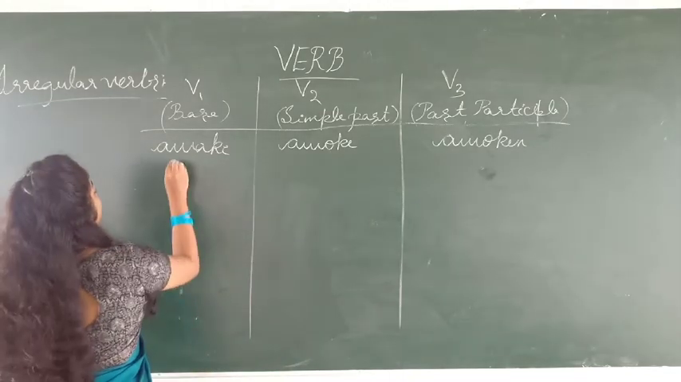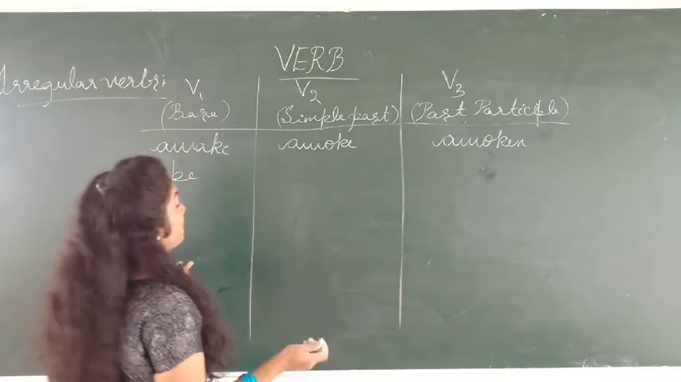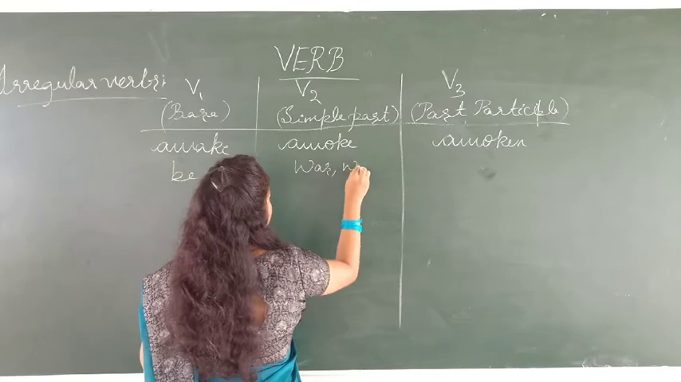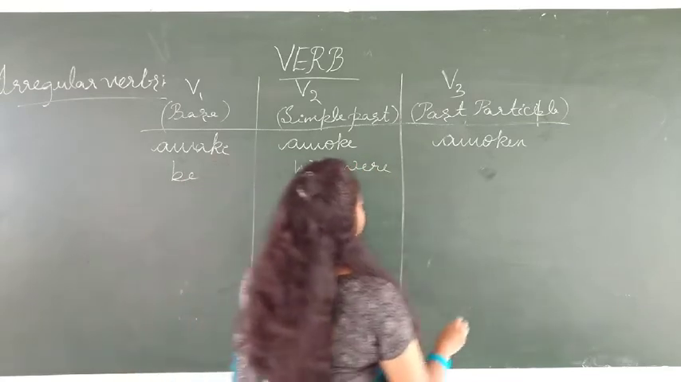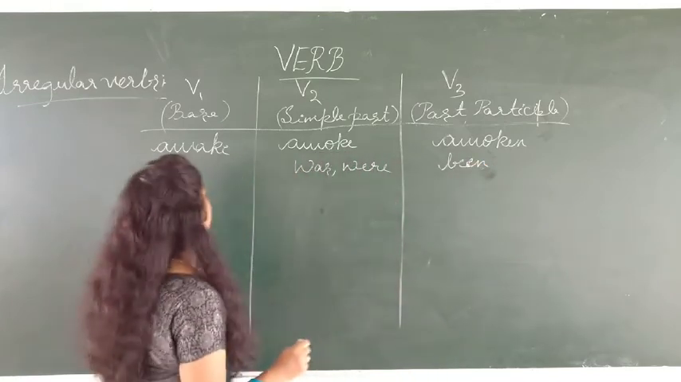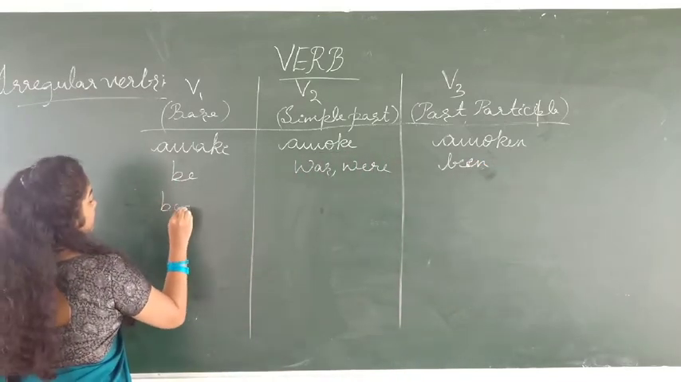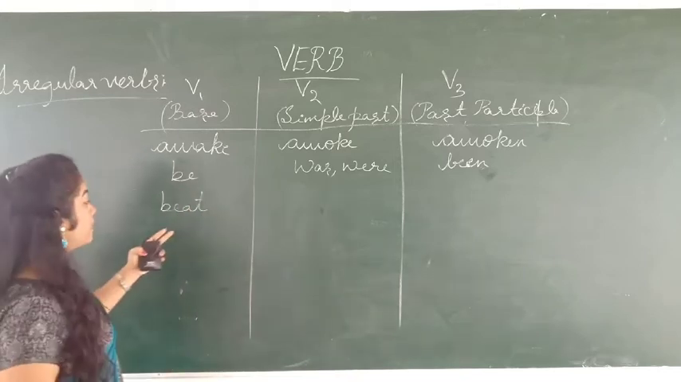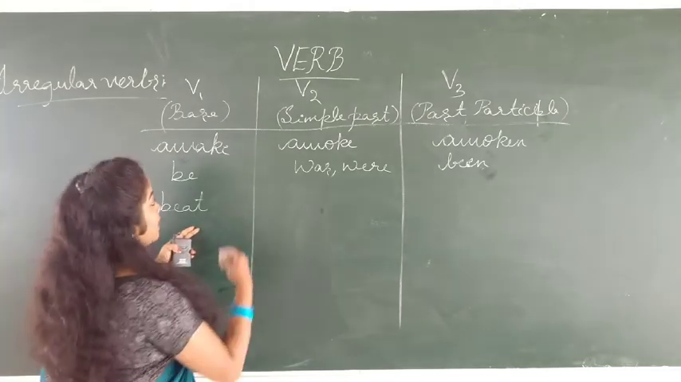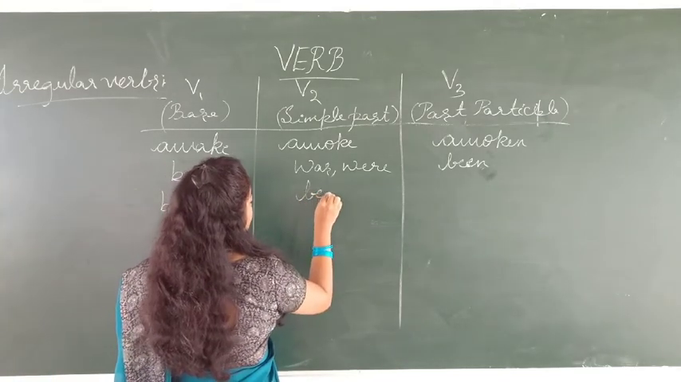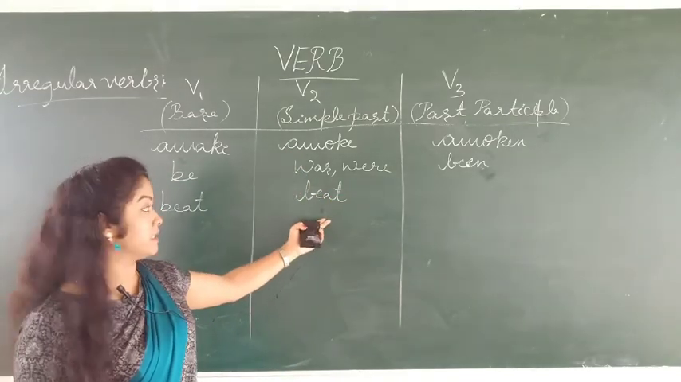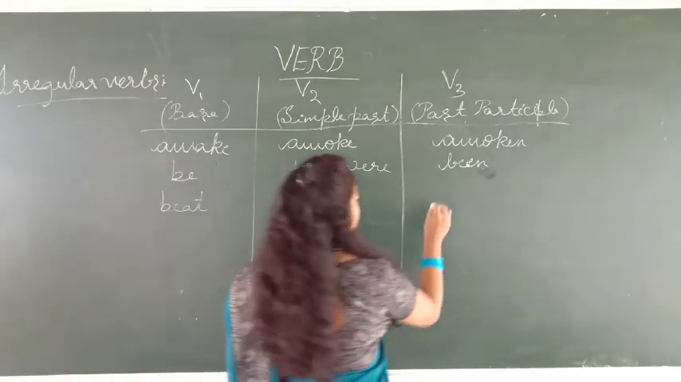Next one is be. For simple past, be changes to was or were. And again, been. Okay, the next one, beat. For beat, it is in the present tense. And when it comes to past, the spelling is the same, but we should pronounce it as bet because it is in the past tense. So beat, bet, beaten.